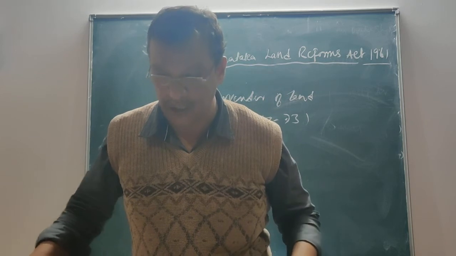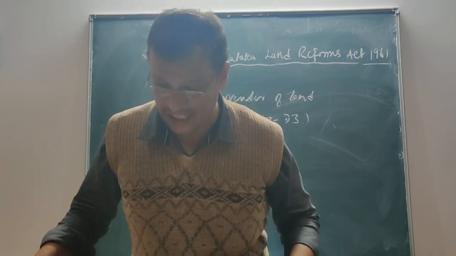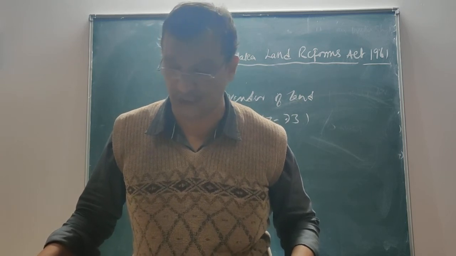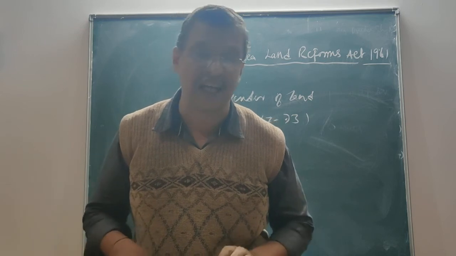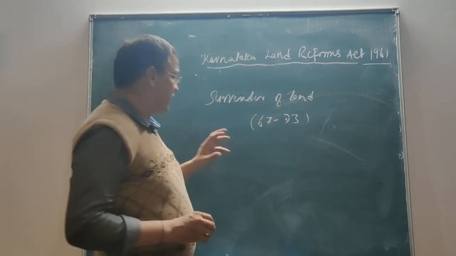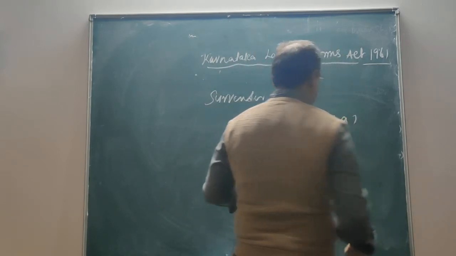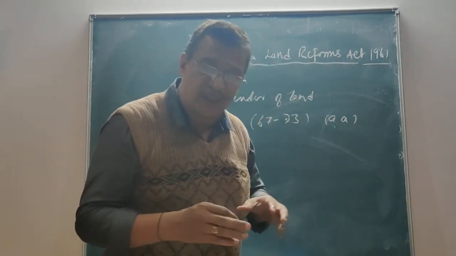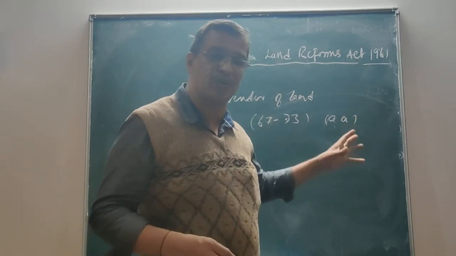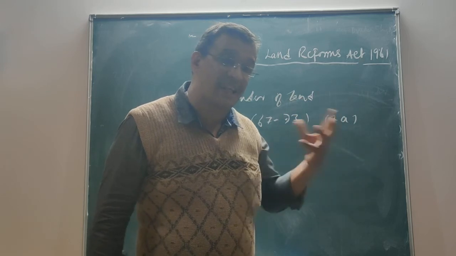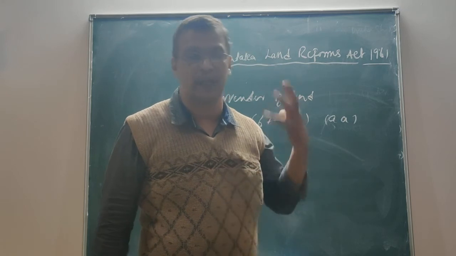So that would be determined, and after having determined, if the Tahsildar is satisfied, that is, it is situated in the jurisdiction where it has been filed. If the Tahsildar has a doubt, say under clause AA of Section 67, if the property is situated in two or more regional Tahsildar areas, then wherever the greater part of the land is situated in such jurisdictional area, I have to file my declaration.